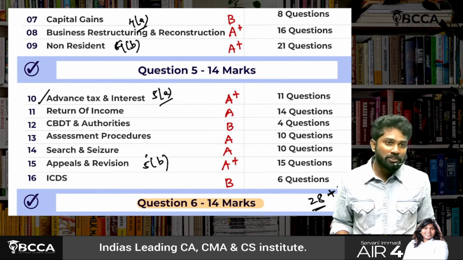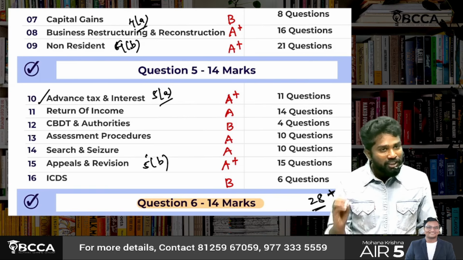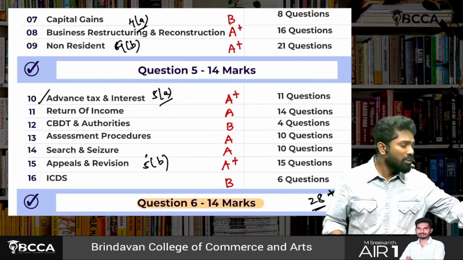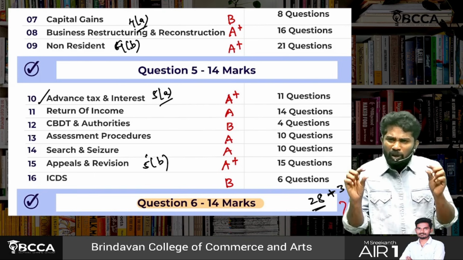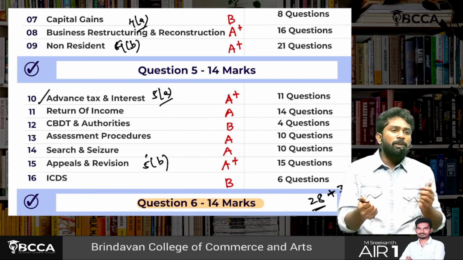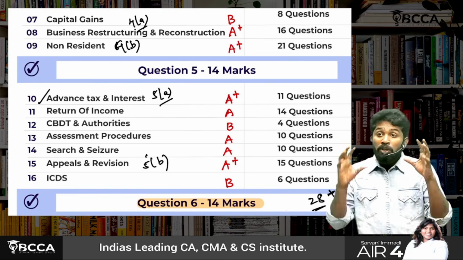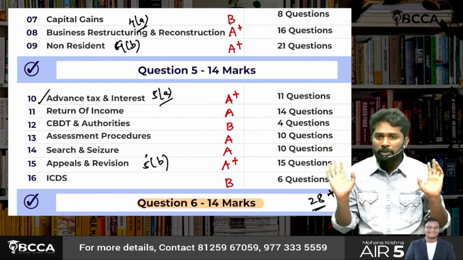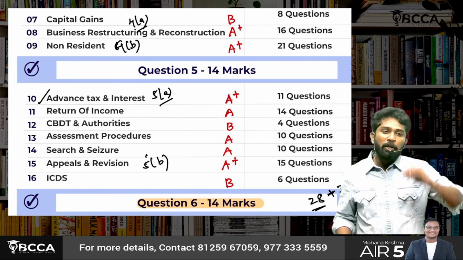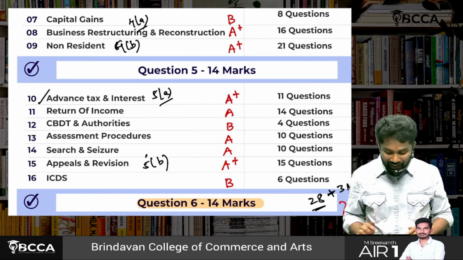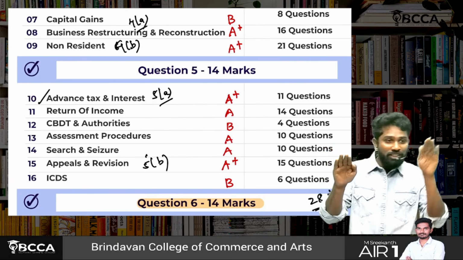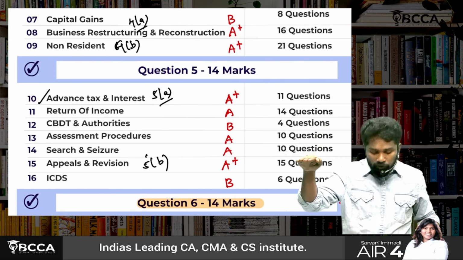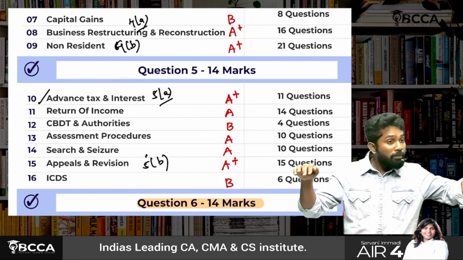In the non-resident taxation chapter, sir, there are so many provisions, so many tax rates, so many concepts. Mutual funds will be one thing, then investment funds. It is only non-resident, but for different kinds of investments there will be different, tedious tax rates. It's not something easy you'll get in a simple way. Comparatively, the appeals chapter is very easy. So head on head, 4 versus 5: 4A is a little tough, 5A is easy, and 5B is also easy compared to 4.